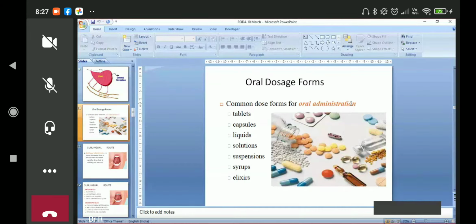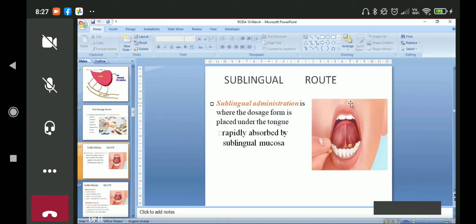Sublingual is a very important route. I told you that majority of the time we are interested that students should know this, because this is a route where first pass metabolism is bypassed. You understand first pass metabolism. Drug is going to the intestine, to the blood, to the liver, and then to the systemic circulation, where most of the drug is